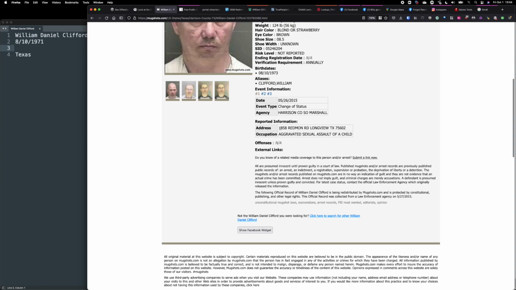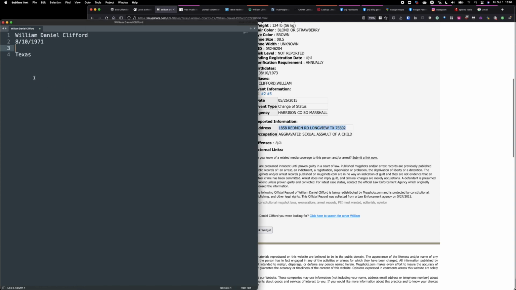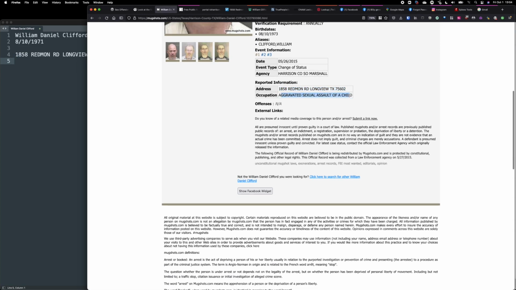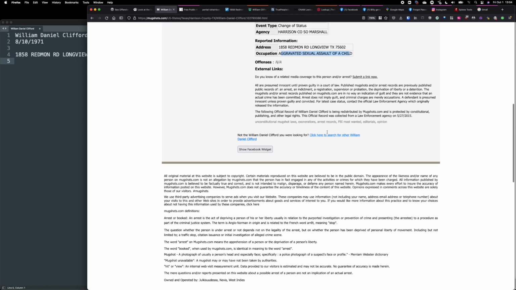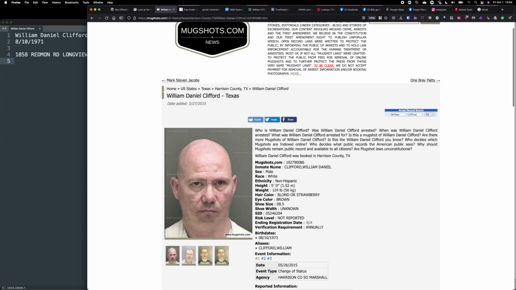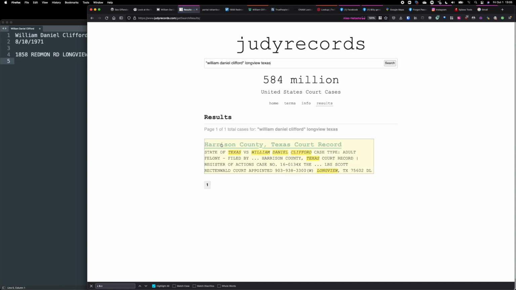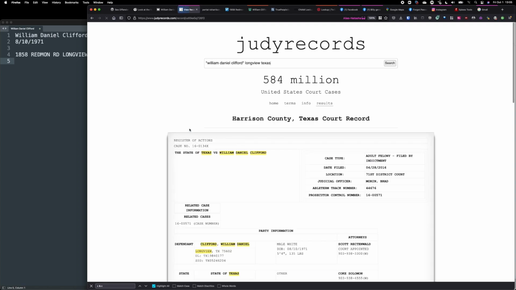What else do we have? We have an address, Longview, Texas. So let's replace this with something more accurate. Now we're getting more and more information. Same thing, aggravated sexual assault of a minor. So from this point onwards, I would verify some of his information. Since this is legal info, I would go to a site like Judy Records, put in his full name, a place, Longview, Texas, click on search. I should find official records, Harris County.